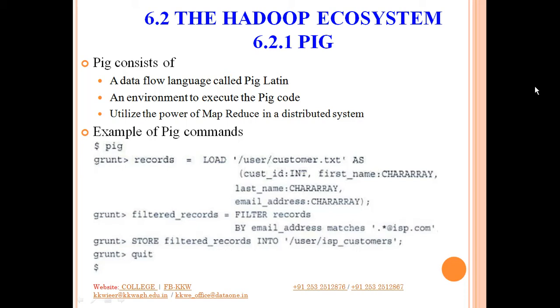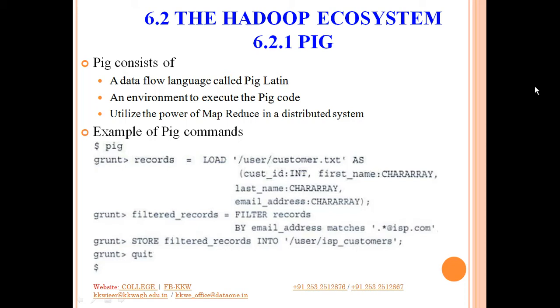Now what I want to do is filter the records that have an email address from a particular internet service provider. So in that case, the next command that we can use is filter. As you can see on the screen, I am using the command filter on records, and I am trying to filter by email address where it matches .*@isp.com. So if the email address ends with @isp.com, only those records I am trying to filter and store in filtered records. So that is the second command, filter.